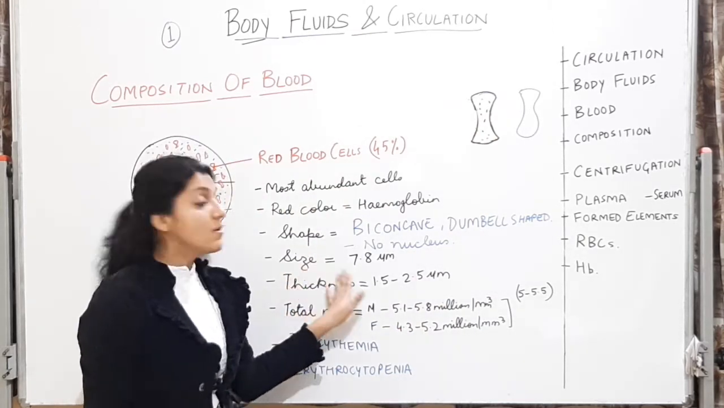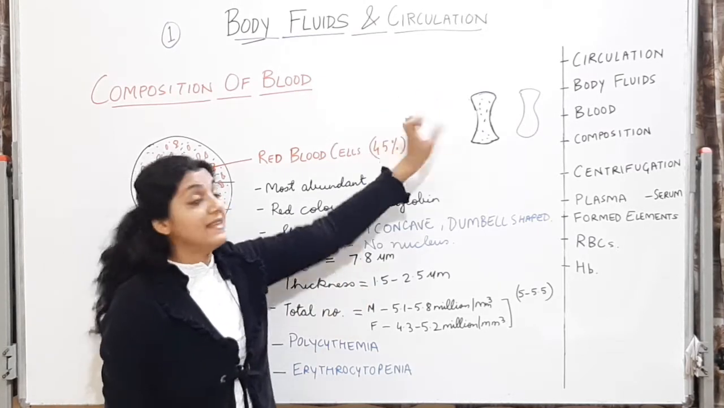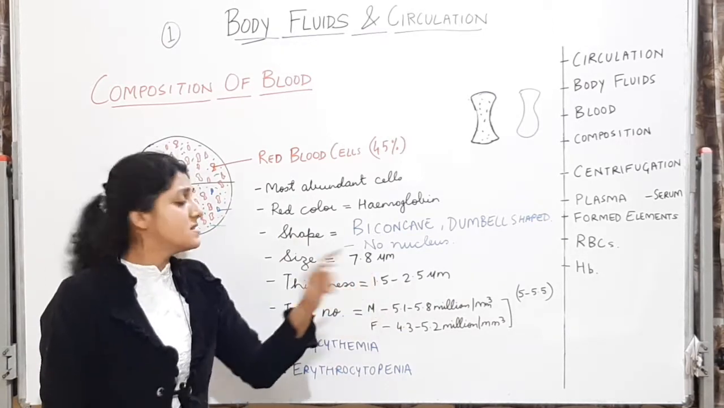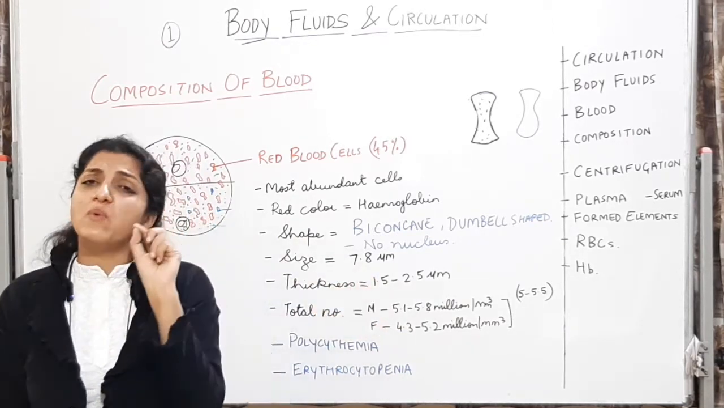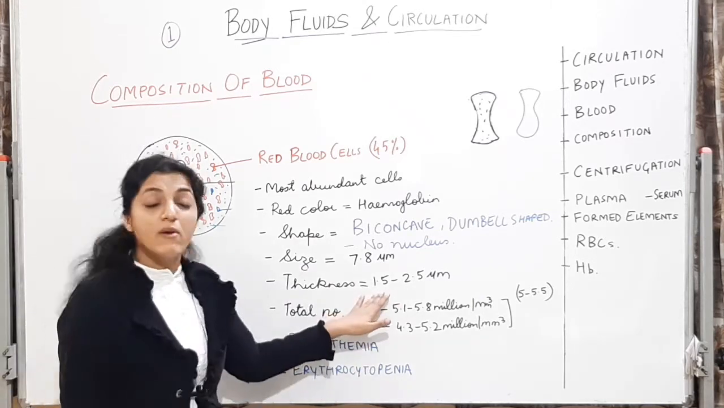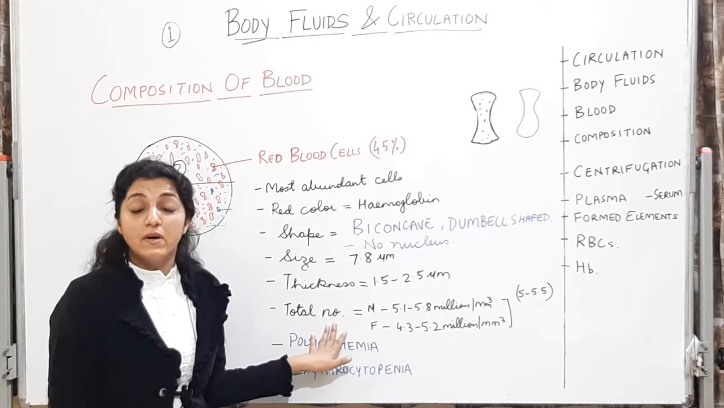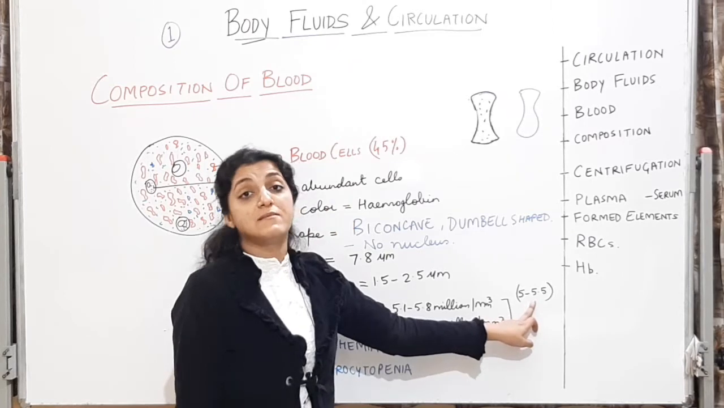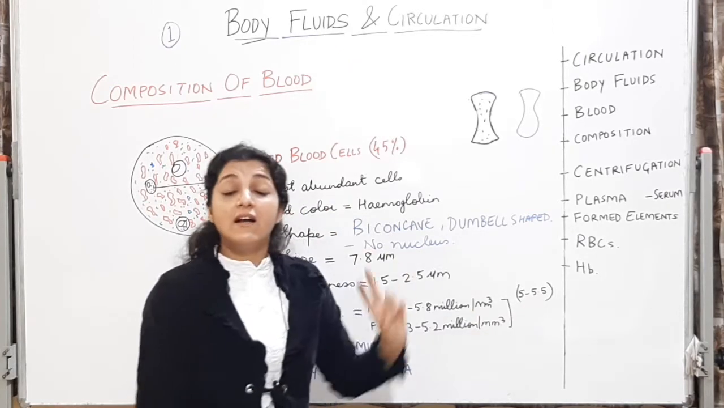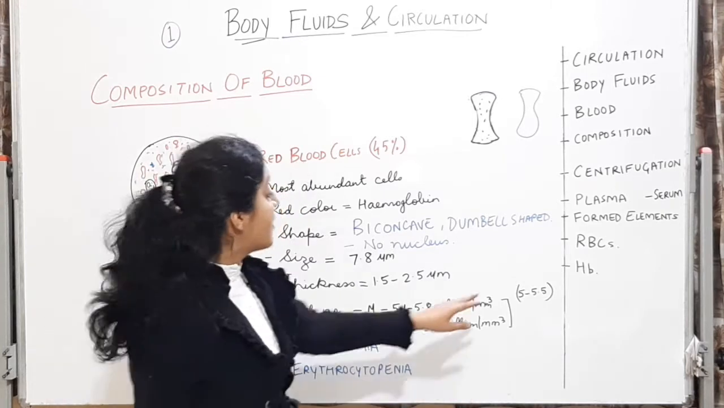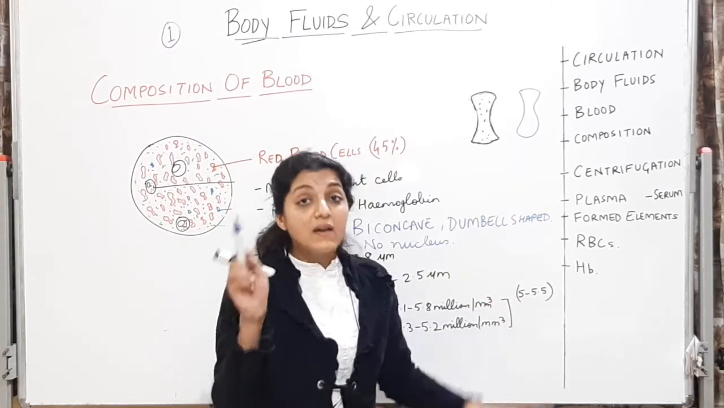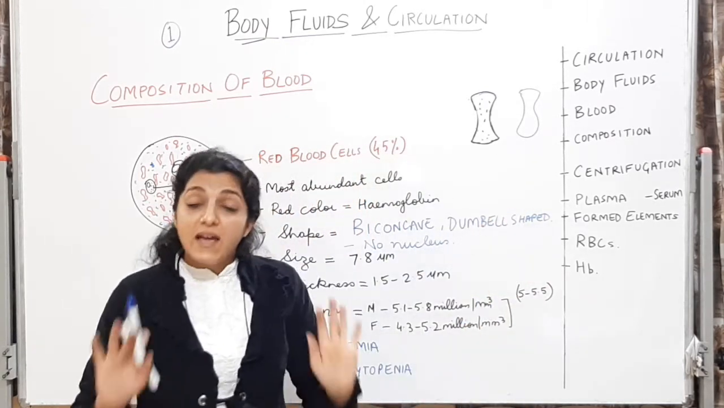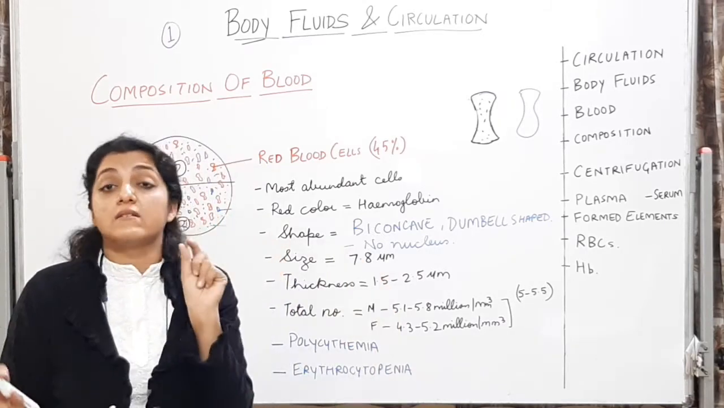Then the size, it is around 7 to 8 micrometers in length. You have to remember the size. Thickness is around 1.5 to 2.5 micrometers. Very thin cells. The total number on an average is 5 to 5.5 millions per cubic millimeter. In an adult human being, on average, these red blood cells will be 5 to 5.5 millions per cubic millimeter.